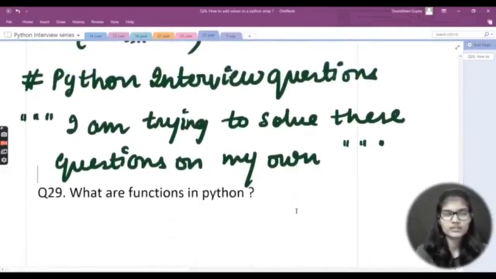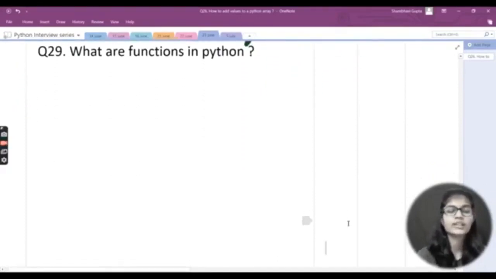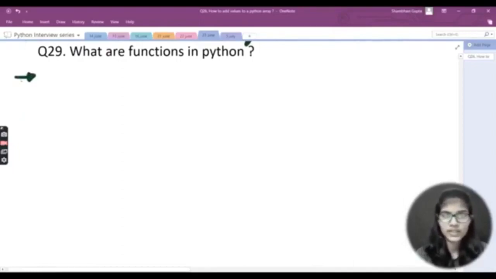Okay, just 1 minute. So our next question goes like this: what are functions in Python? A very interesting topic, a topic that is very clear to you, right? But in functions also we have many things to tell, but here it's not the case that you need to write 20-50 lines discussing functions. No, you just need to write a very accurate and correct answer from which you can define what functions are in Python, right? Let's do that here.